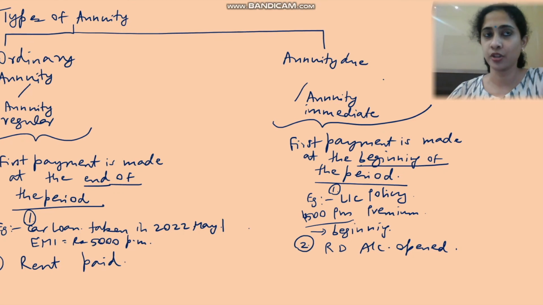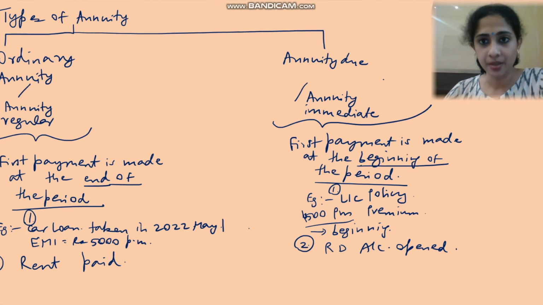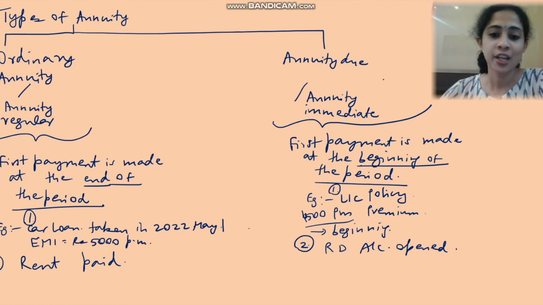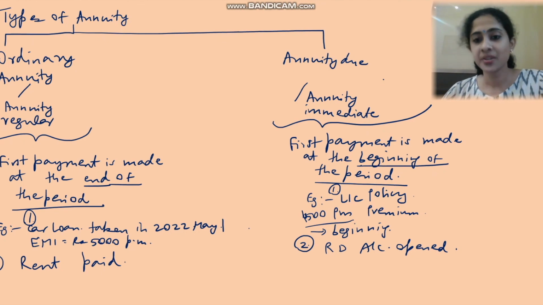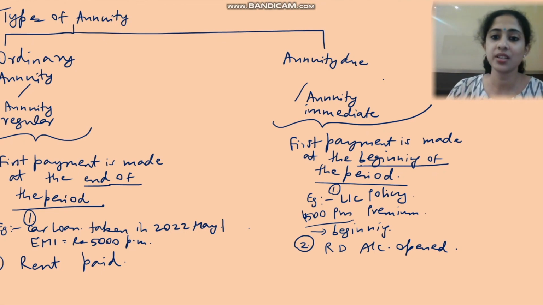Whenever I sign up for that, at the beginning itself, I have to make the payment. I cannot go to the bank and say, please open an RD account for me, I'll make the payment at the end of the month. It does not work that way, right? So RD means it has to be done immediately. Similarly, an LIC policy means immediately. So it is the beginning of the period. These are examples of annuity due or annuity immediate.